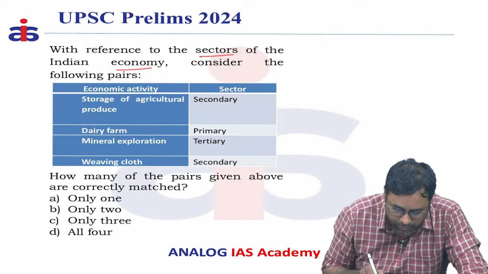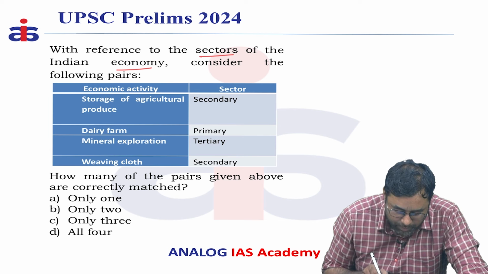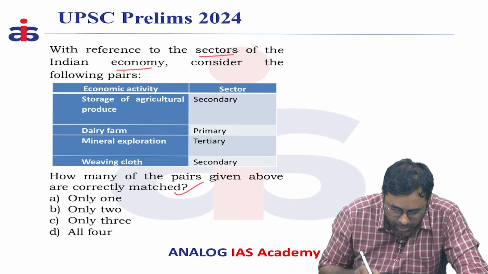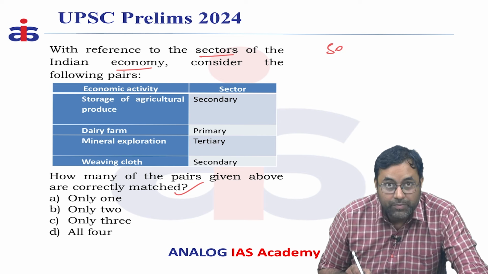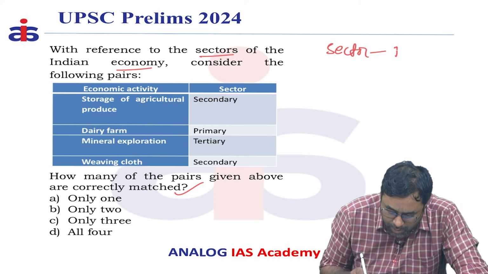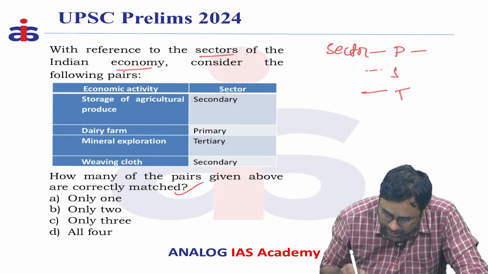So, next question: with reference to the sectors of the Indian economy, consider the following pairs they have given. How many pairs are correctly matched, that is the question. In any economy there are three types of sectors: primary sector, secondary sector and tertiary sector.